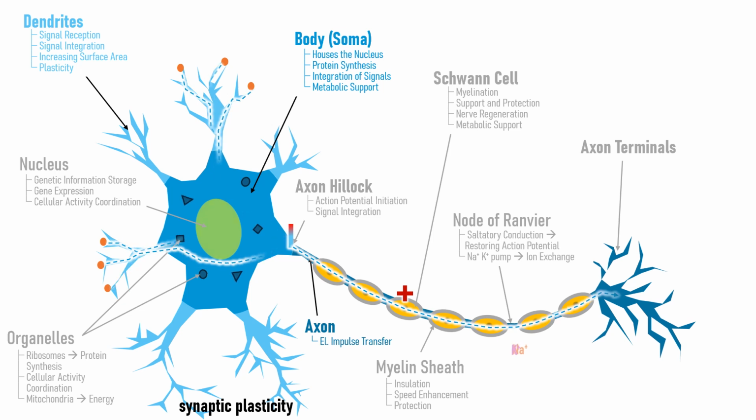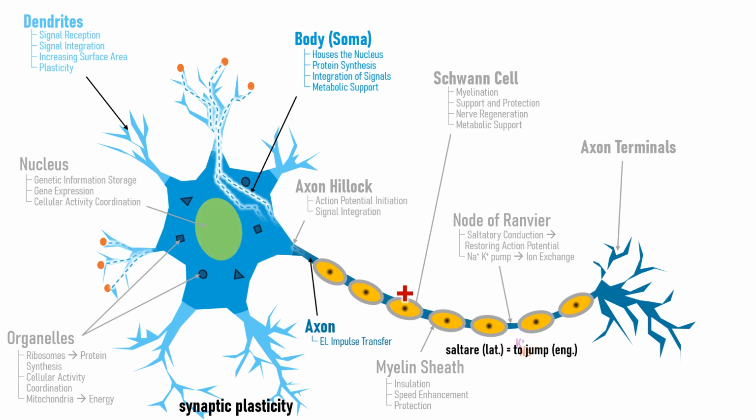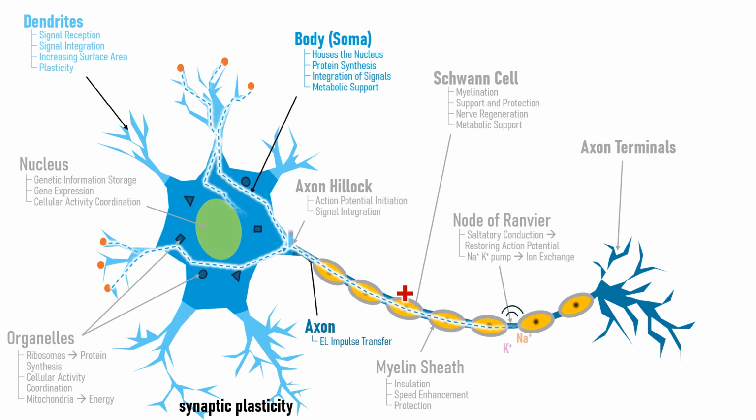The term saltatory conduction comes from the Latin word saltare, which means to jump or to leap. This term can be a bit misleading because the electrical signal doesn't literally jump in the physical sense. While the signal doesn't physically leap, the effect of the rapid transmission and regeneration at the nodes gives the impression of jumping. The jumping metaphor is used to describe the way the signal moves quickly from one node to the next, making the process much faster than continuous conduction in unmyelinated axons.